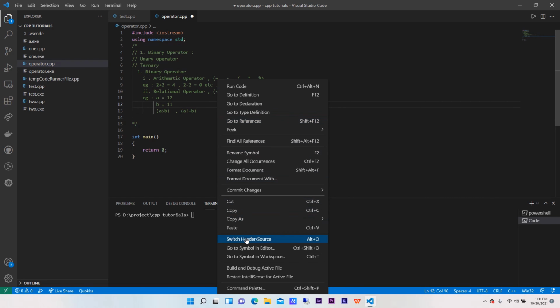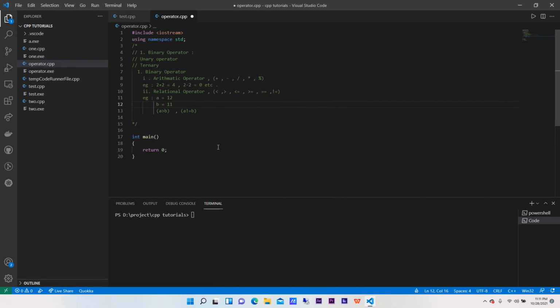Let me format the document once. Okay, fine, that is fine.